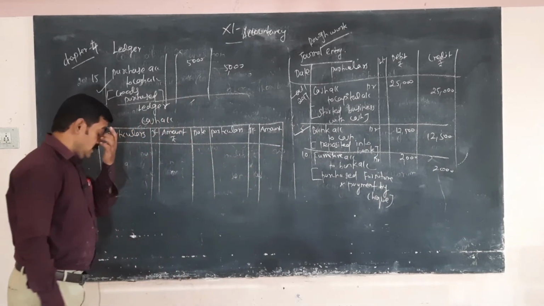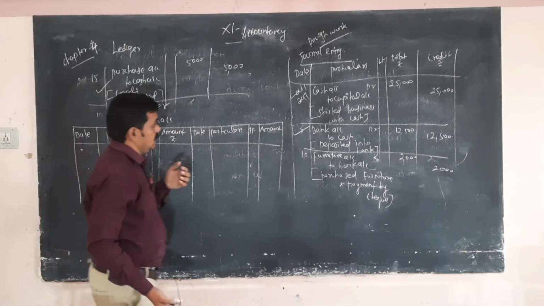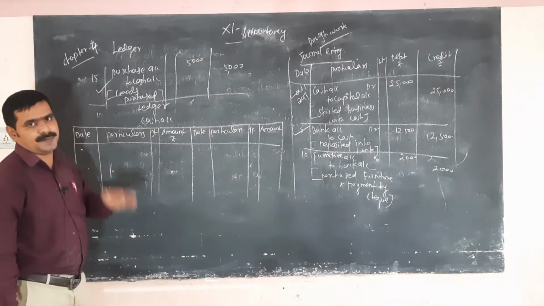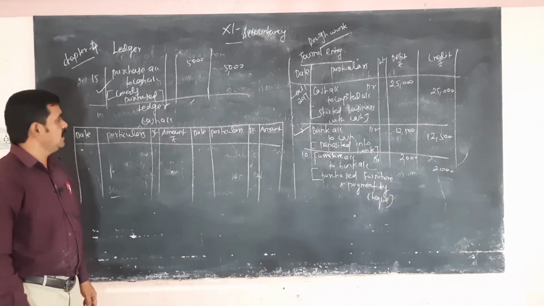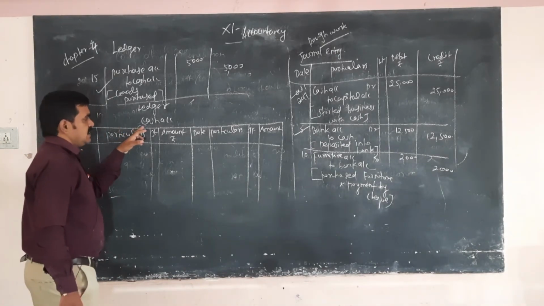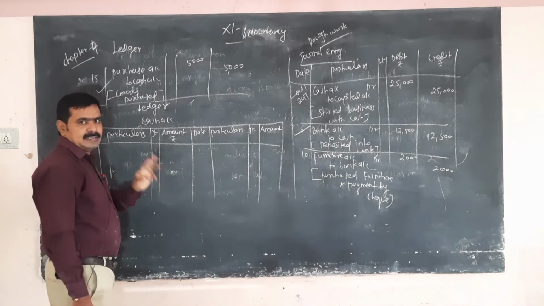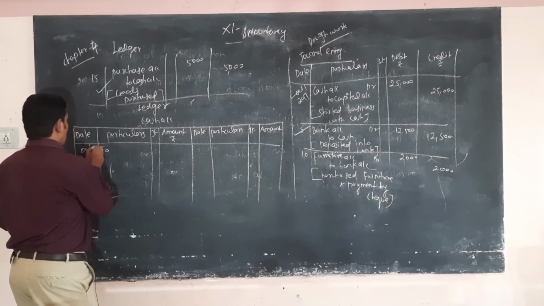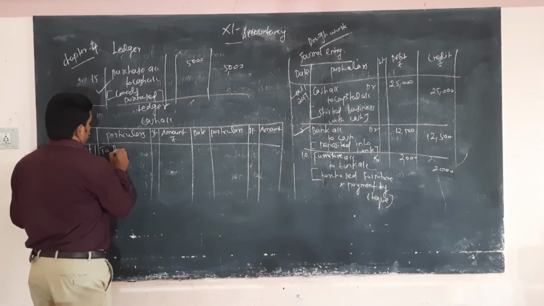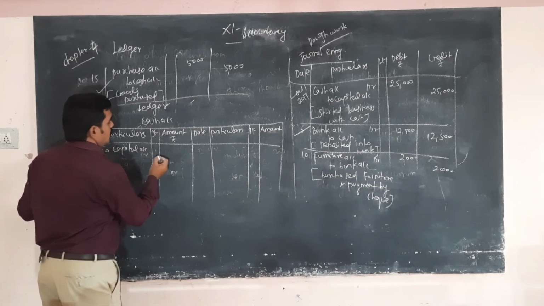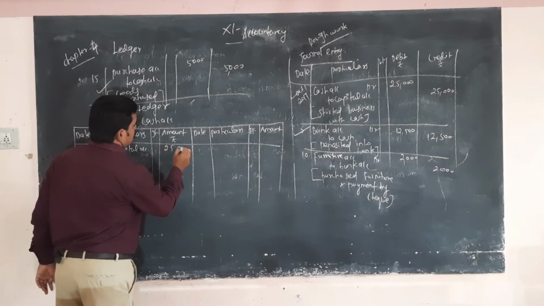Okay, so how many cash accounts? 3. First cash account, first transaction, cash account to capital account. Here, the cash account comes under the debit side, so the capital account also comes under the debit side. So October 1, to capital account. Amount is 25,000.